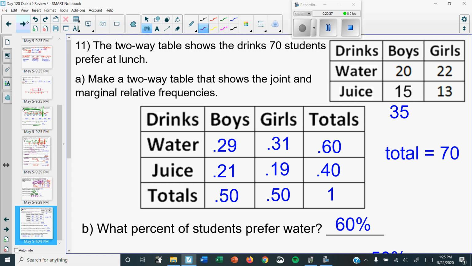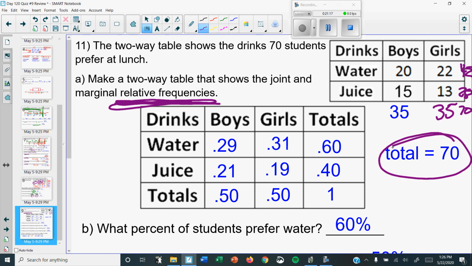So these are called relative frequencies. Again, meaning we're going to write them as decimals. Okay? So the first thing you should do is, even though they didn't, the first thing I would do is finish this table up here. I would finish it because I think it will make your life easy. So add down, 20 plus 15 is 35. Add down, you get 35. Add across, you get 42. And 15 plus 13 is 28. And you know you did it right because 35 plus 35 is 70. And 42 plus 28 is 70.